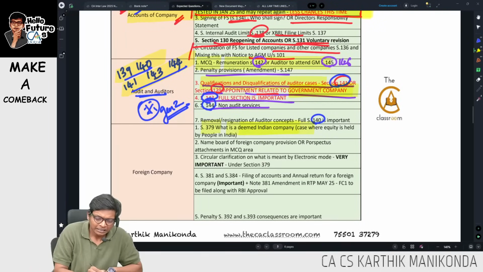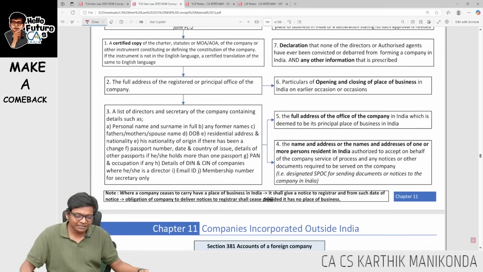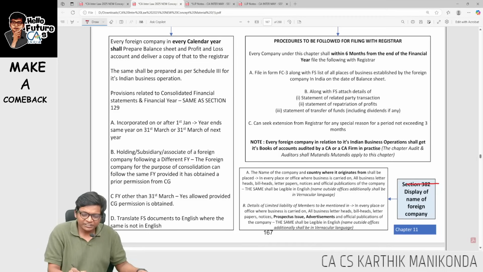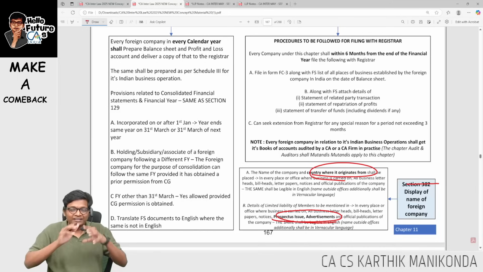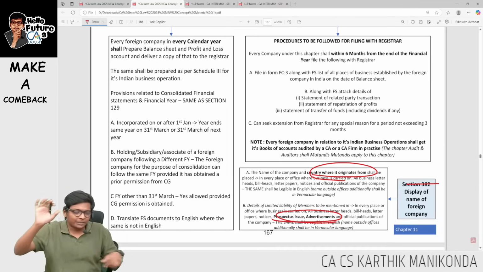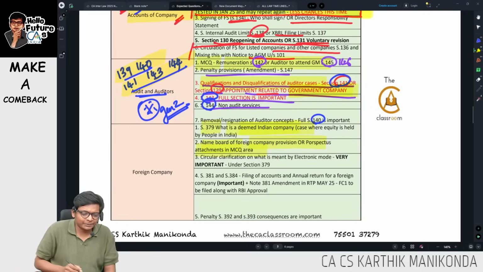Next, name board of foreign company or provision of prospectus in MCQ area. Here what they are saying, very simple, guys. In section 382 they are saying, whichever place where they have place of business in India, company should have a name board in India and the prospectus should also have the name, which country it's coming from. So if it's a German company now, German company name should be there, which country it's coming from.